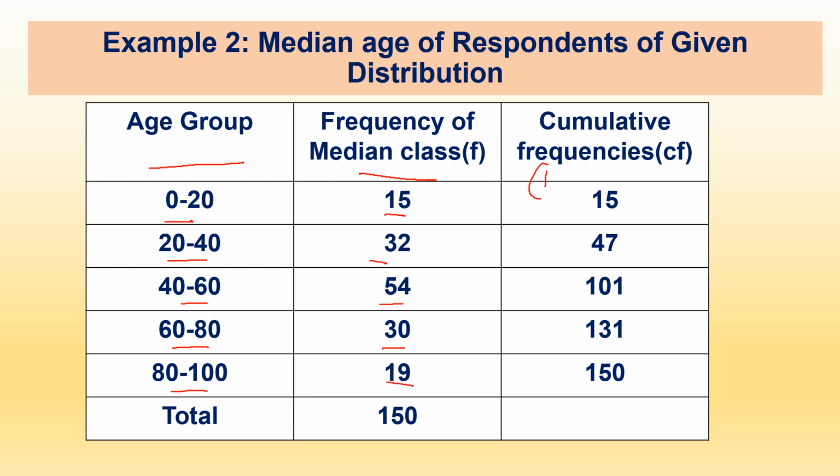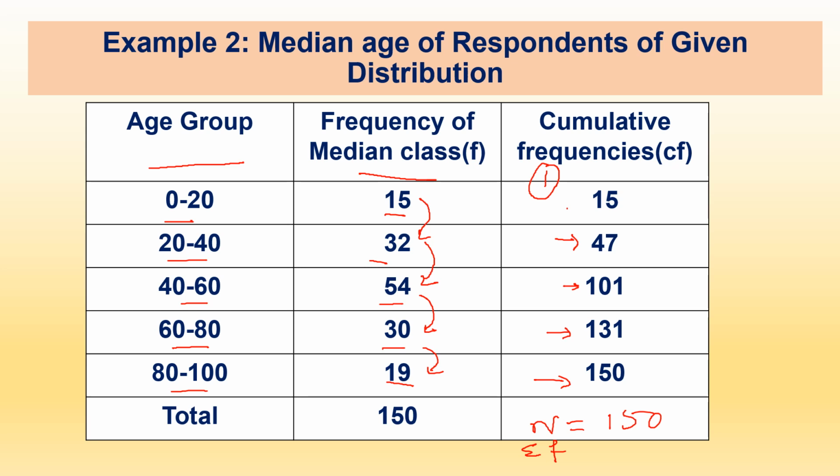As a first step, we find the cumulative frequency. For cumulative frequency, we add the next frequencies to the previous ones. So the first frequency is 15, then 15 plus 32 comes 47, plus 54 comes 101, plus 30 comes 131, plus 19 comes 150. Here n is 150, that is the sum of frequencies.